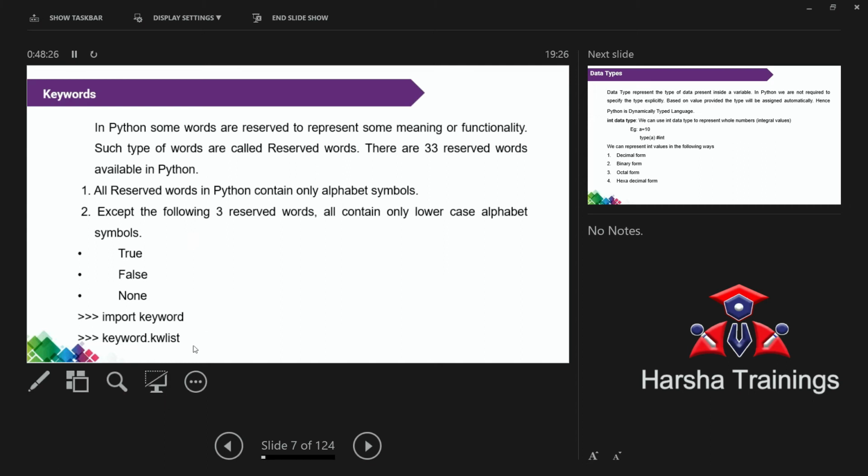Now, what are the keywords? No need to remember this one. Import keyword. By using this statement, it will display all the keywords. So I will show you the execution in tomorrow's session. In tomorrow's session, I will bring my laptop, which has Jupyter notebooks and the basic IDLE built in. In parallel, I will show you the execution. So remember this one. What is the remaining thing? Tomorrow we will show this one.